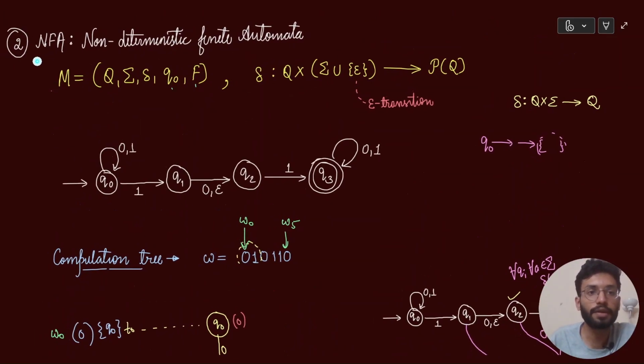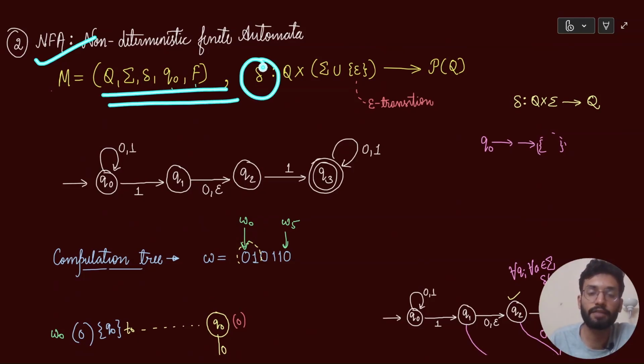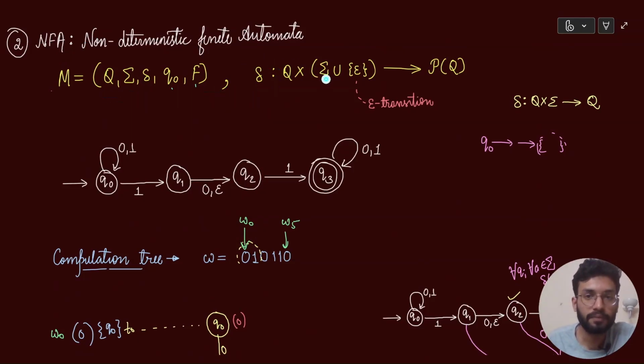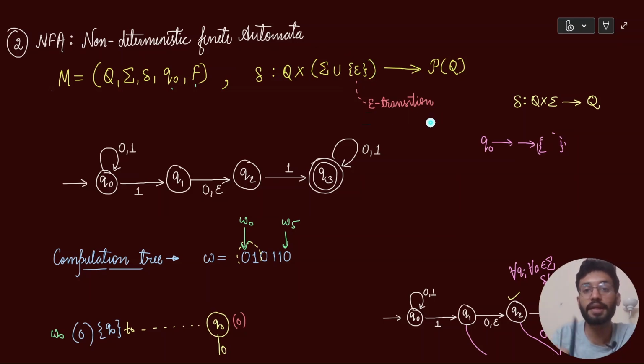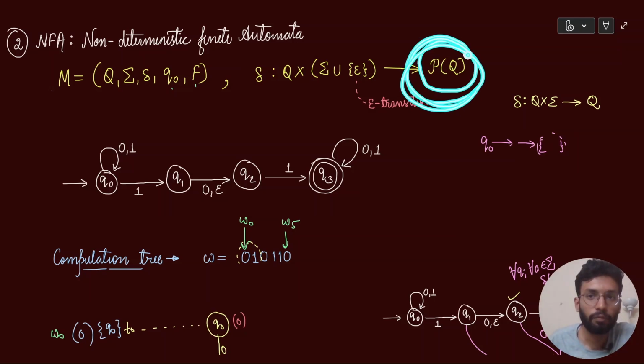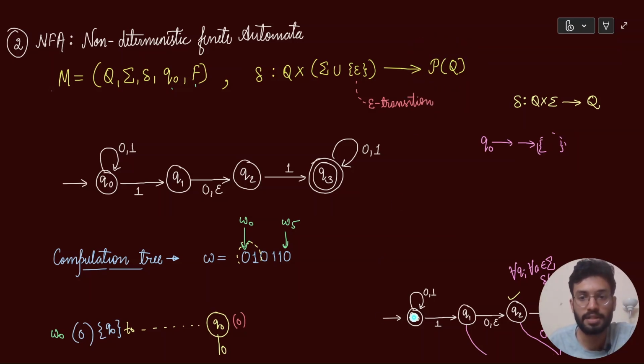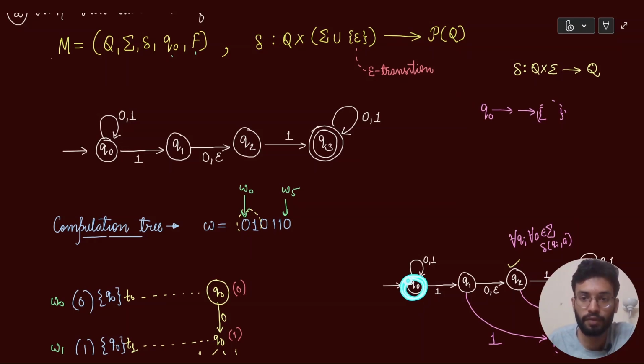This is how we define a non-deterministic finite automata. So formally this is a 5-tuple and this is a delta function. So at any point of time your transition functions can have either characters from sigma or there can also be epsilon transitions. What does epsilon transition mean? You are taking that transition for free. You are not inputting any character from your input stream, and from there you are going to a power set of Q. Right, I hope this makes sense, because let's say you are at Q0 and you have inputted a 1,